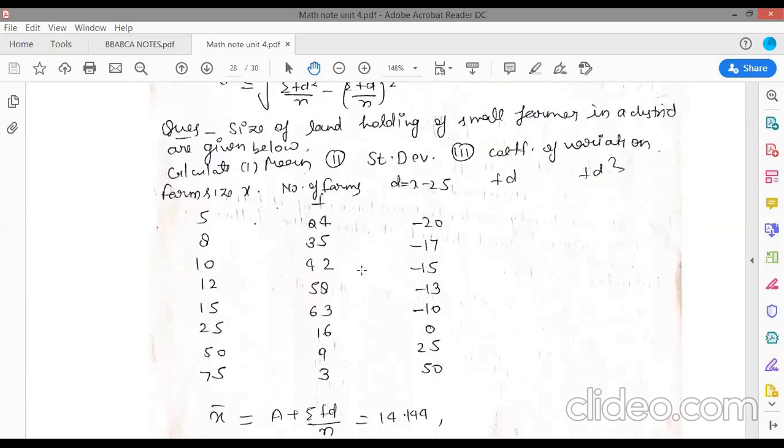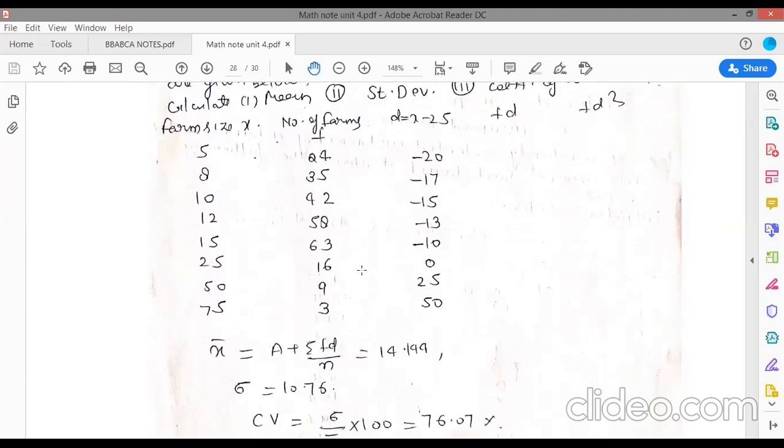There is an example here. Size of land holding of small farmers in a district are given below. Calculate mean, standard deviation, and coefficient of variation. This is your 8 marks question. Farm size x is given, and number of farms are 24. F is given, and we need to calculate d is equal to x minus x bar and fd square, because this is a discrete series, because number of farms means frequency is given here.